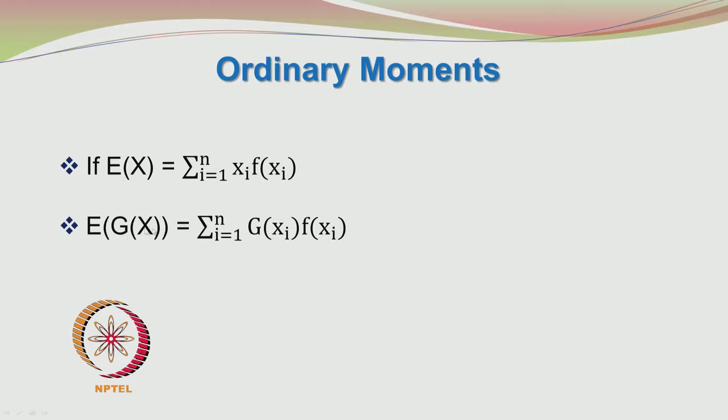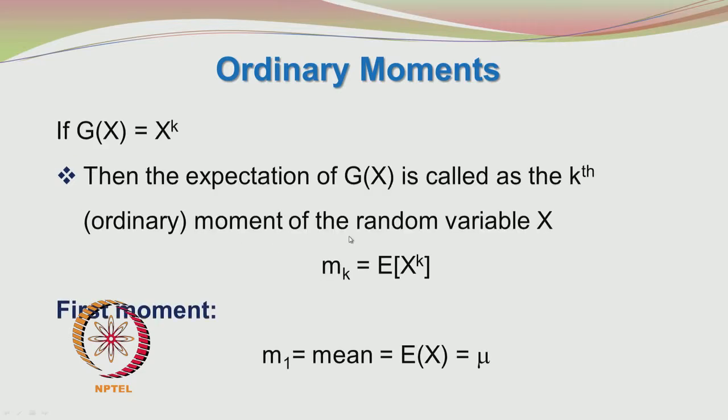The function defined by the random variable is implemented on xi inside the summation. So, if we define g of x as x to the power of k, then the expectation of g of x is called the kth ordinary moment of the random variable x. So, the kth ordinary moment is represented by m of k is equal to expected value of x to the power k.